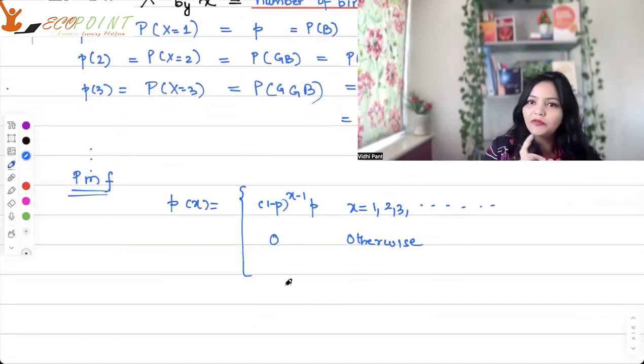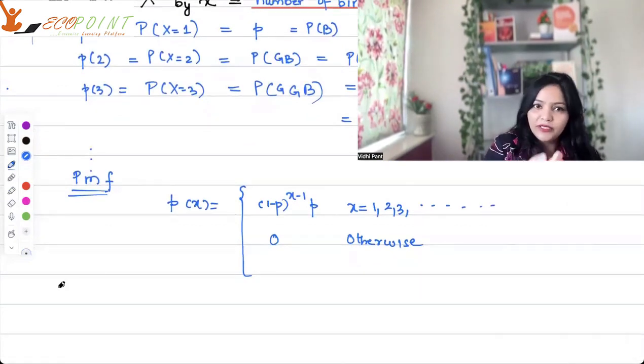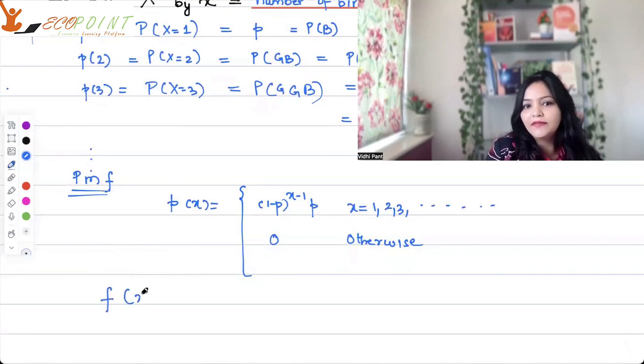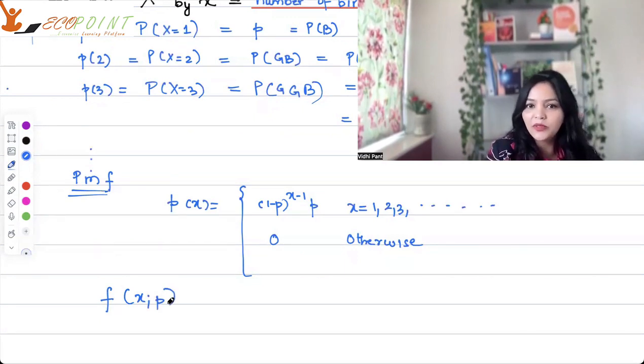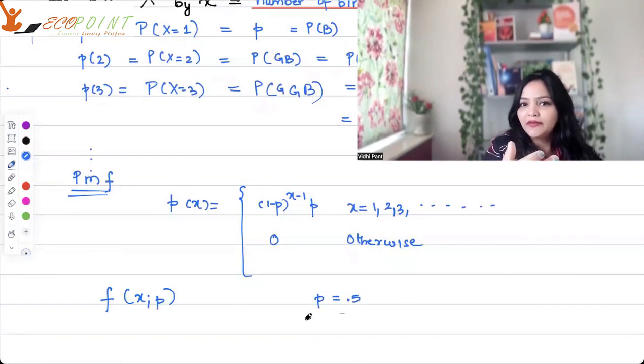So the whole concept of parameter is, for example, in this question, the parameter that I'm giving to you is P. P is the parameter attached. You can call this P(x; P), because your probability mass function depends on this P with different values of P. For example, if I take 0.5 as P, I will have a different probability mass function.